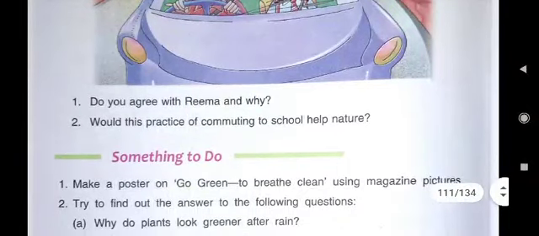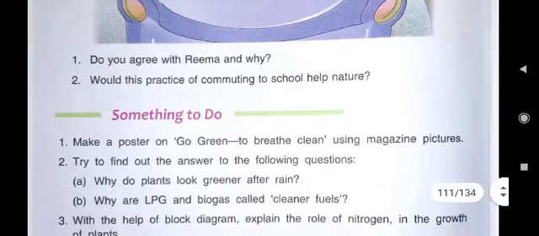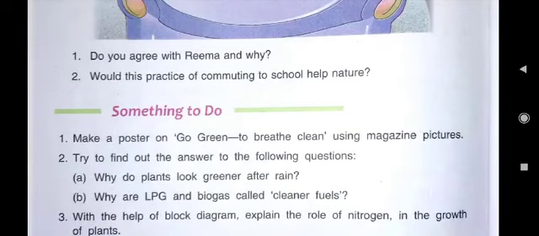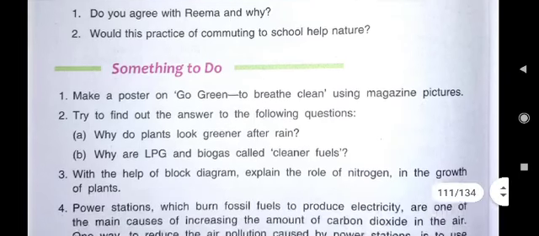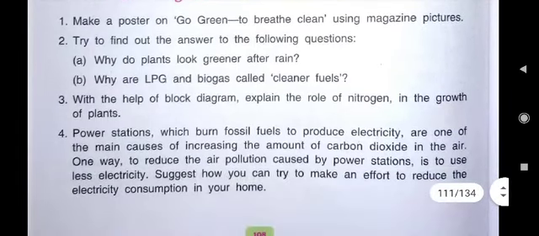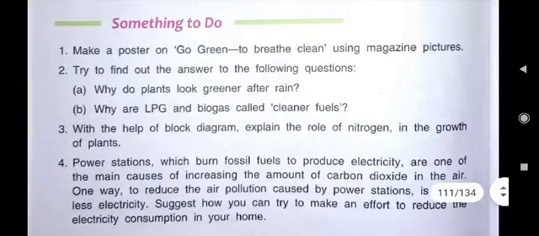Then the next is, would this practice of commuting to school help nature? Yes, of course it will help nature. Because in this way, air will not be polluted and it will help nature. Here in something to do, it is written, make a poster on Go Green to breathe clean.